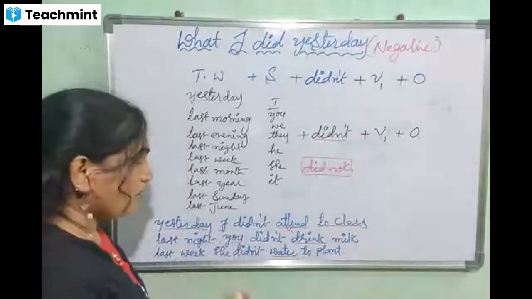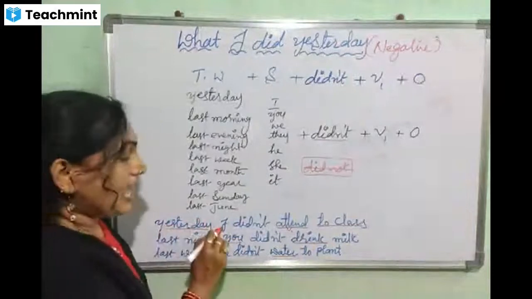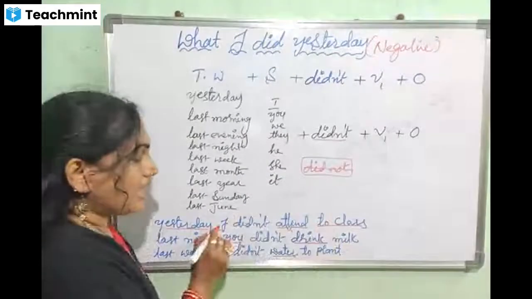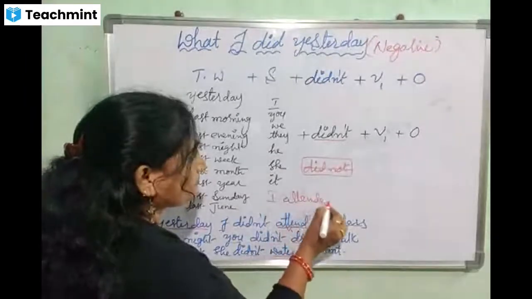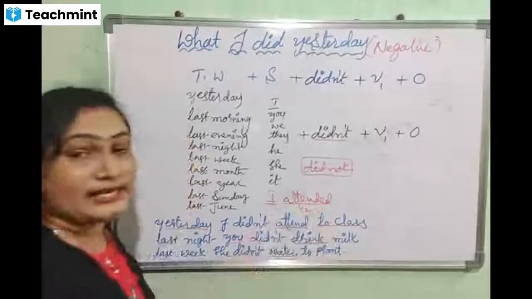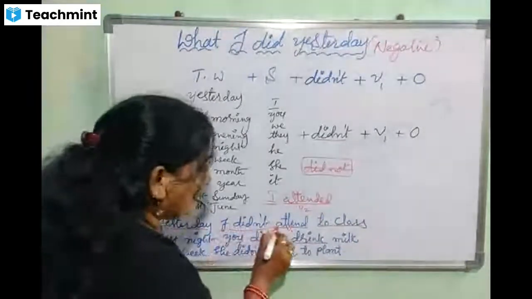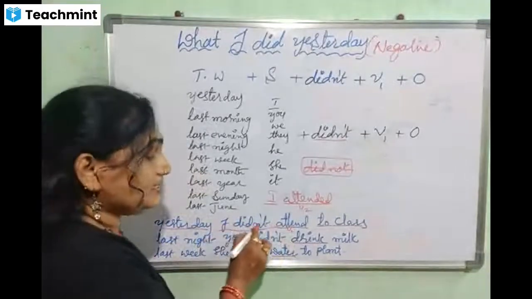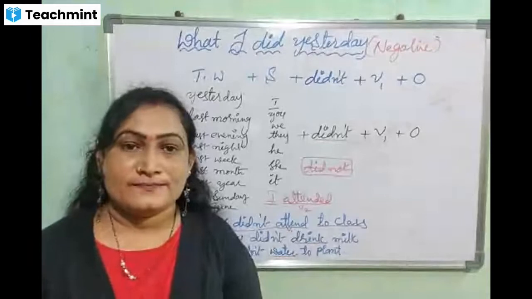If you want more instructions, you have to do it like this. Suppose, yesterday I attended to class. I plus attended. So, subject plus V2, you have to underline in the positive sentence. And I didn't attend. Subject, didn't, V1, you have to underline in the negative sentence.